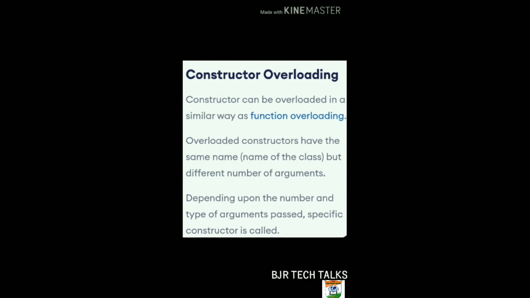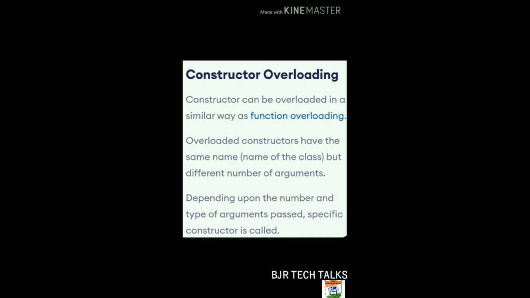Constructor overloading: a constructor can be overloaded in a similar way as function overloading. Overloaded constructors have the same name, which is the name of the class, but a different number of arguments. Constructor overloading is defining several constructors with the same name by changing the number of arguments, the type of arguments, or the order of arguments. Constructor overloading is a polymorphic feature of C++, and it is used to extend the functionality of the constructor.